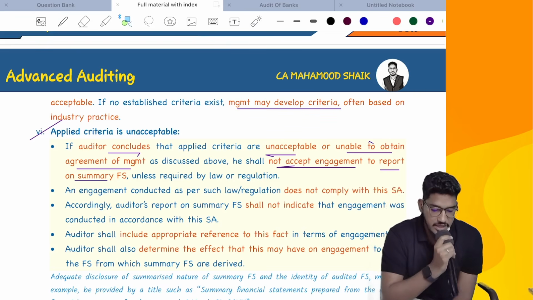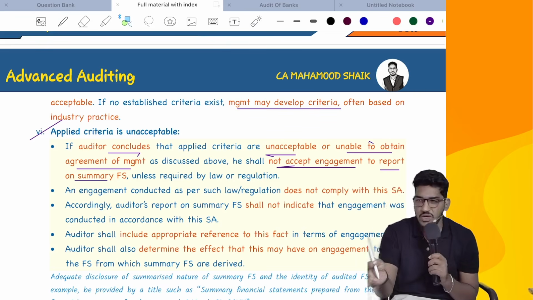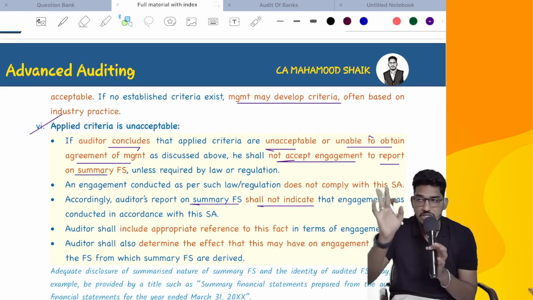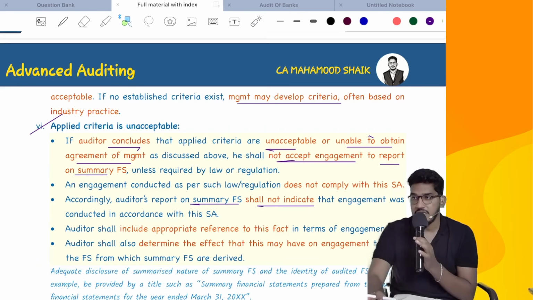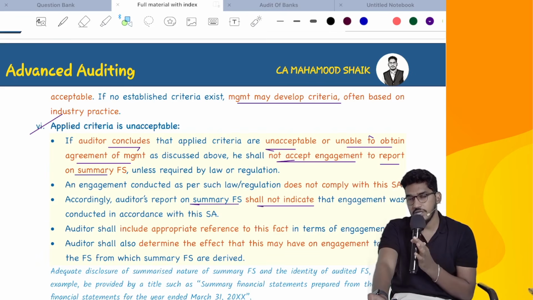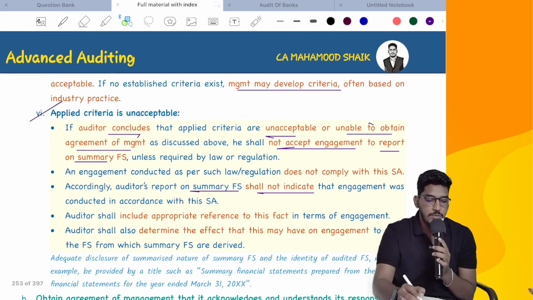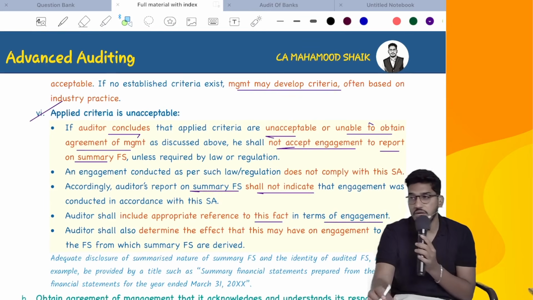An engagement conducted as per such law or regulation does not comply with this SA. Accordingly, the auditor's report on summary financial statements shall not indicate that the engagement was conducted in accordance with this SA. Nowhere should you say in your report that you have conducted the audit as per SA 810. The auditor shall include an appropriate reference to this fact even in the terms of engagement.